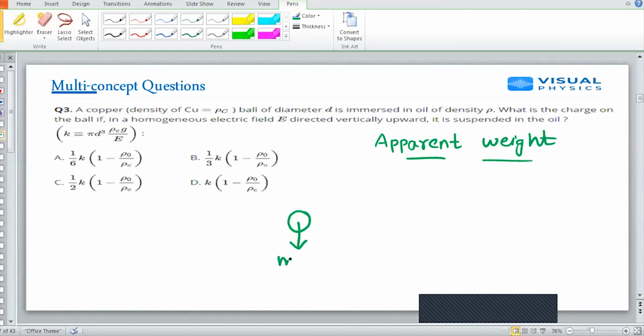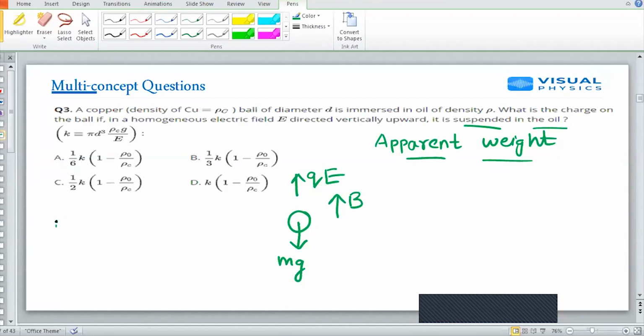Gravity will pull it downward, the electric force is vertically upward, and a buoyant force B will also be upward. When all these three forces are balanced, the ball will be suspended in the oil. Suspended in the oil means it will neither fall down nor go up.